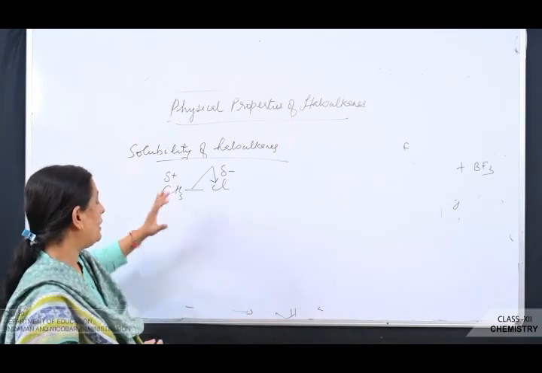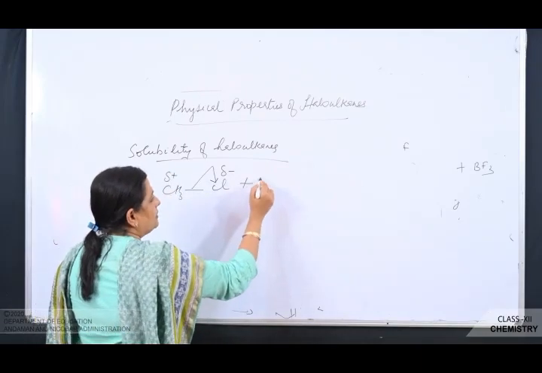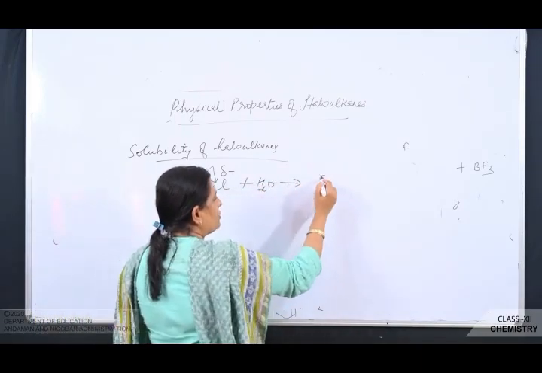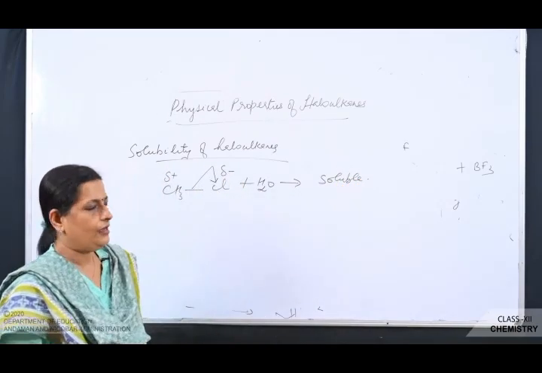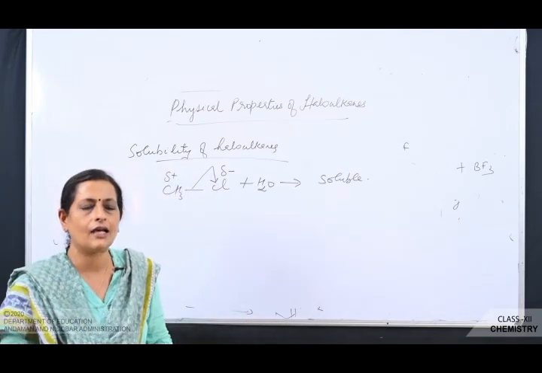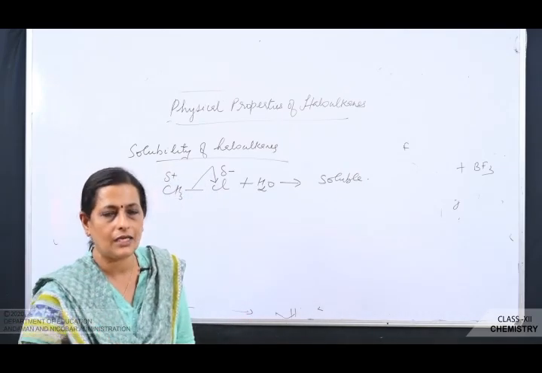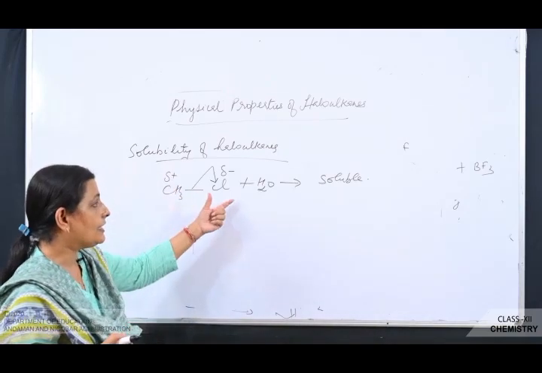So when you compare this haloalkane, due to the polarity, when you are dissolving it in water, it should become soluble. But haloalkanes are only very slightly soluble in water. In general, we can say haloalkanes are insoluble in water. Very little will be soluble or miscible in water. So why is haloalkane insoluble in water?